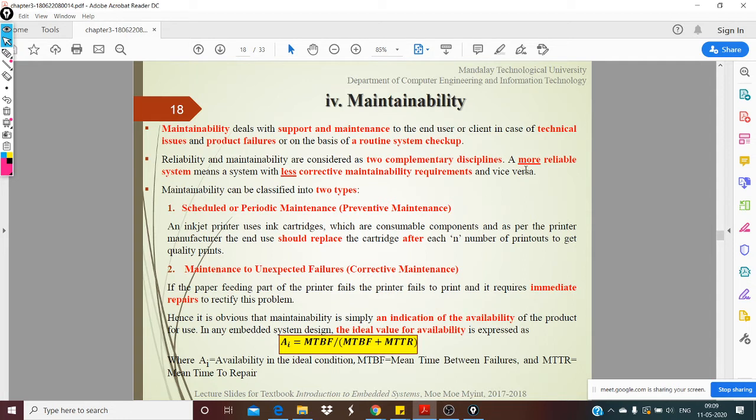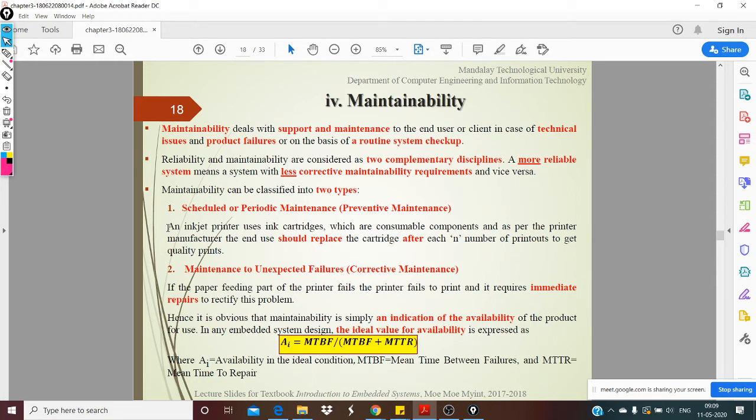A more reliable system means fewer maintainability requirements. There are two types of maintenance: periodic or scheduled maintenance, which is preventive, and unexpected failures, which require corrective or reactive maintenance.